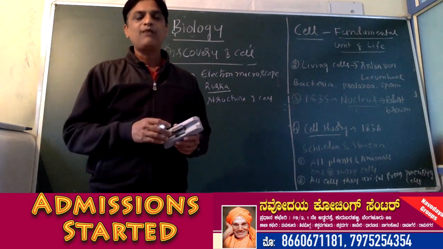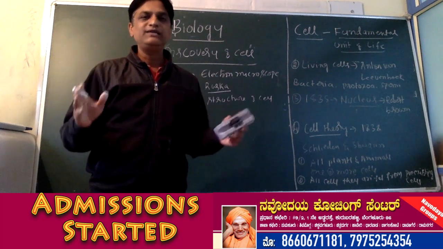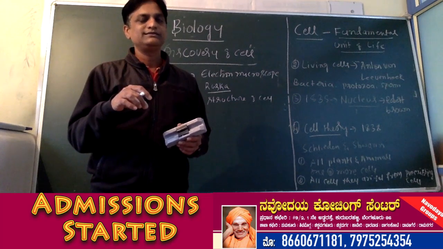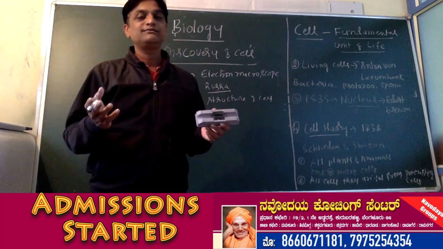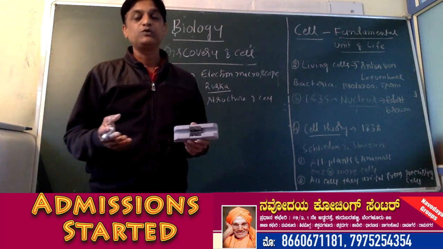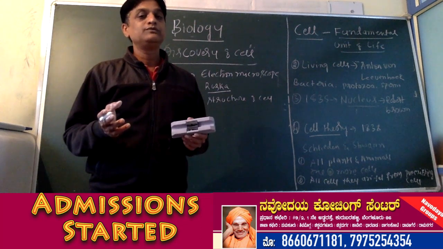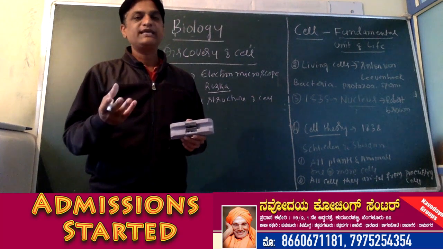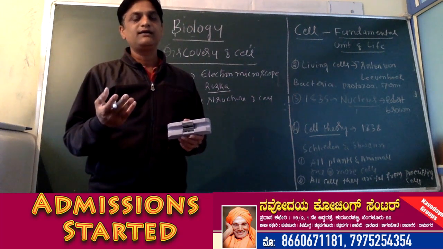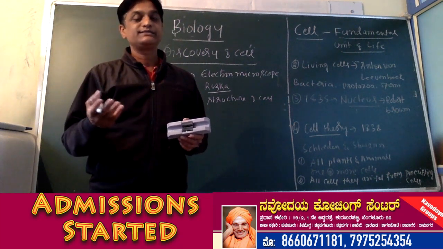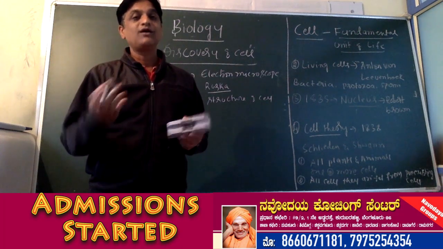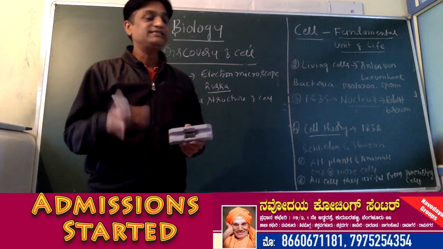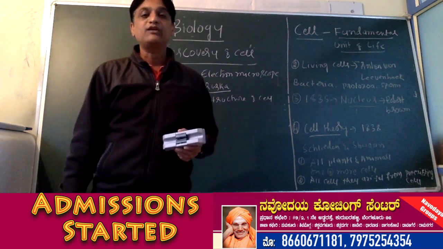So with the help of a compound microscope, we can see only the cell membrane, cytoplasm and nucleus. Whereas with the help of the electron microscope, it is possible to see the cell organelles: endoplasmic reticulum, mitochondria, Golgi bodies, chloroplast, all these things which are dispersed in the cytoplasm can be seen with the help of the electron microscope.